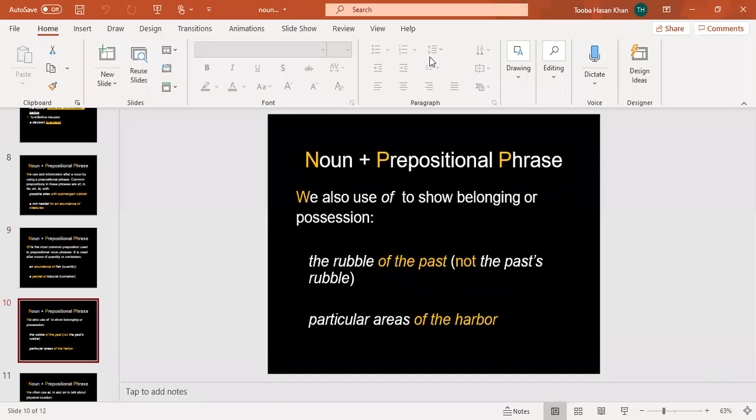Okay? We also use of to show belonging or possession. For example, if I say particular areas of the harbor. Okay? For example, the rubble of the past. Not the past's rubble, but we are saying of the past. When we have to show someone's possession, okay? Then we use of in that as well.